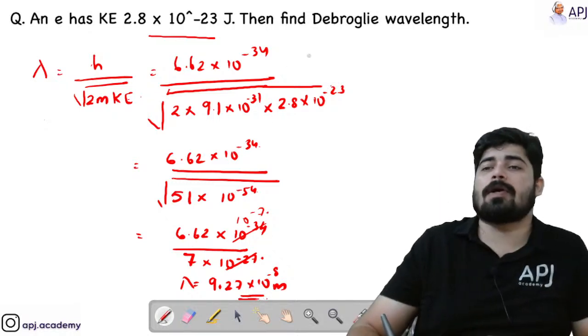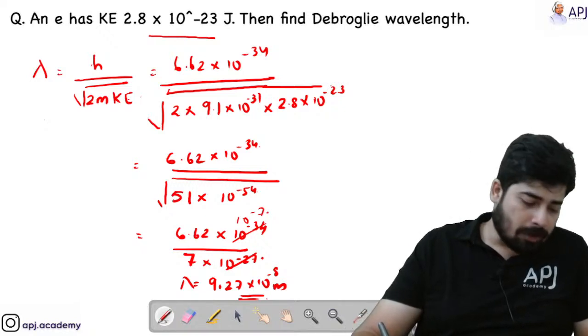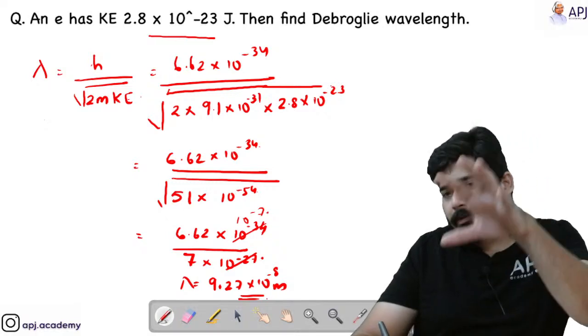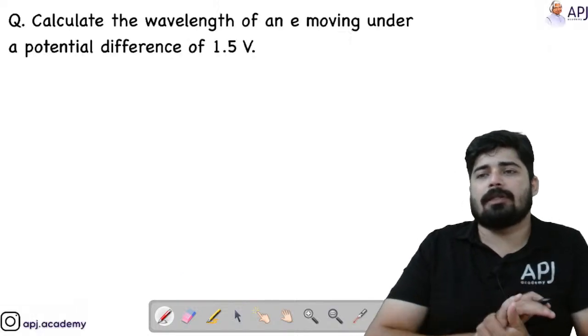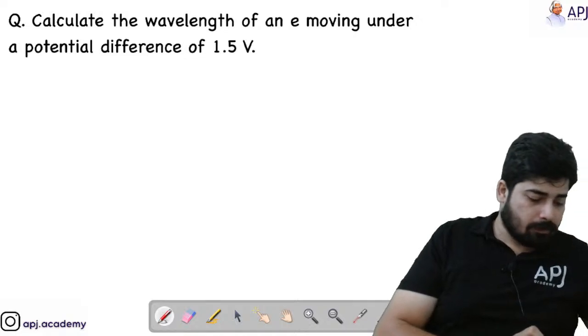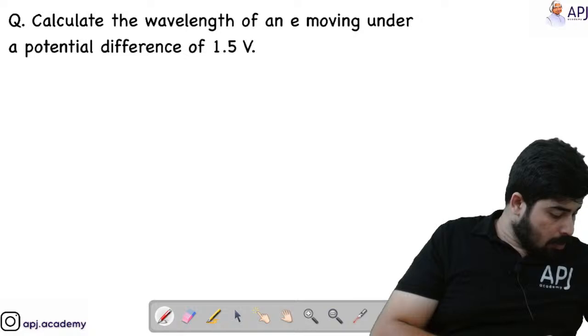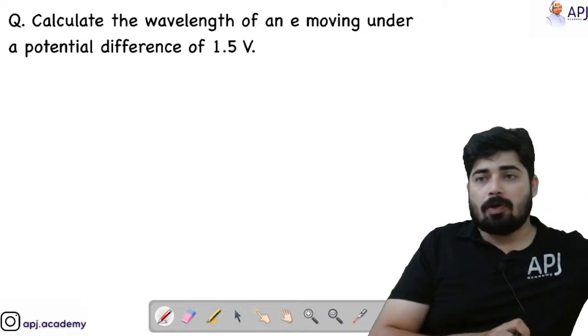Calculation part is your part. Just try the calculations, do solving it. Because I have lack of time, I am just giving you the answer. Almost I have solved all the steps, only the last step calculation I am skipping and I am giving it to you. Okay, now let's move on. Hope this is clear, students. Now we are moving on to the next topic.